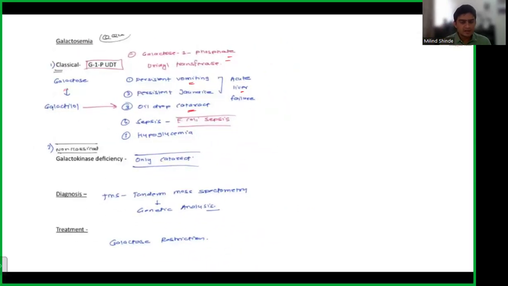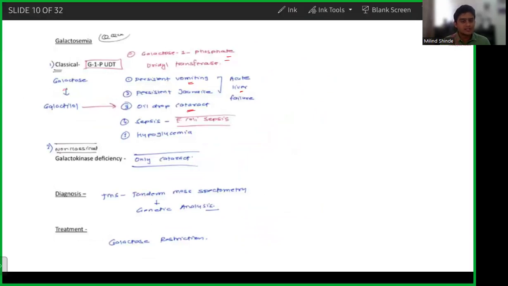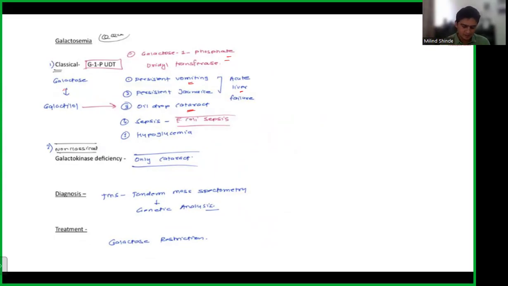Okay. Again, I told you for exam what you have to do. All these enzymes are very difficult to remember. Make a chart. Just write the enzyme name and the disease name, and stick it on the wall. Once in 2 weeks, just have a glance at it. Just read it once. Trust me, by exam, you will learn it by heart without even realizing it. Okay. Now let's move on to the next question.